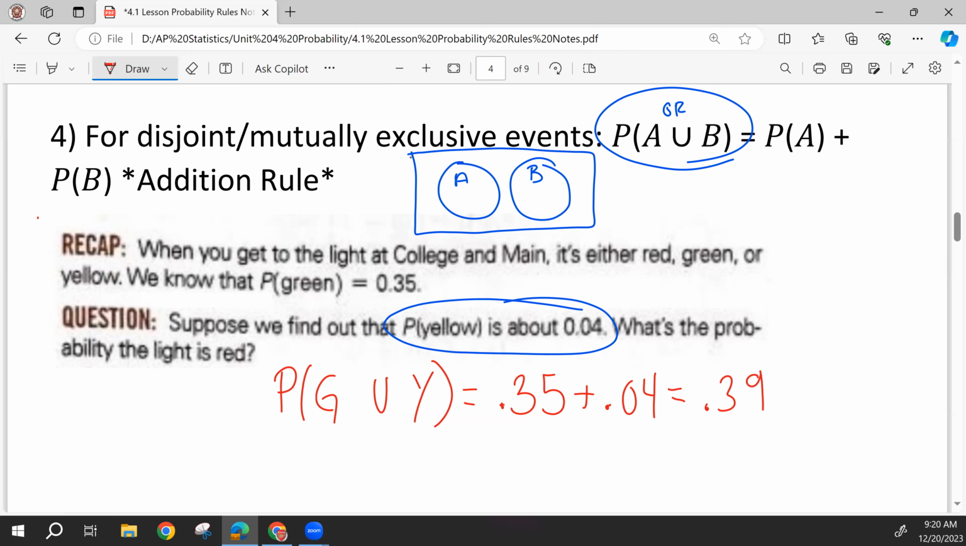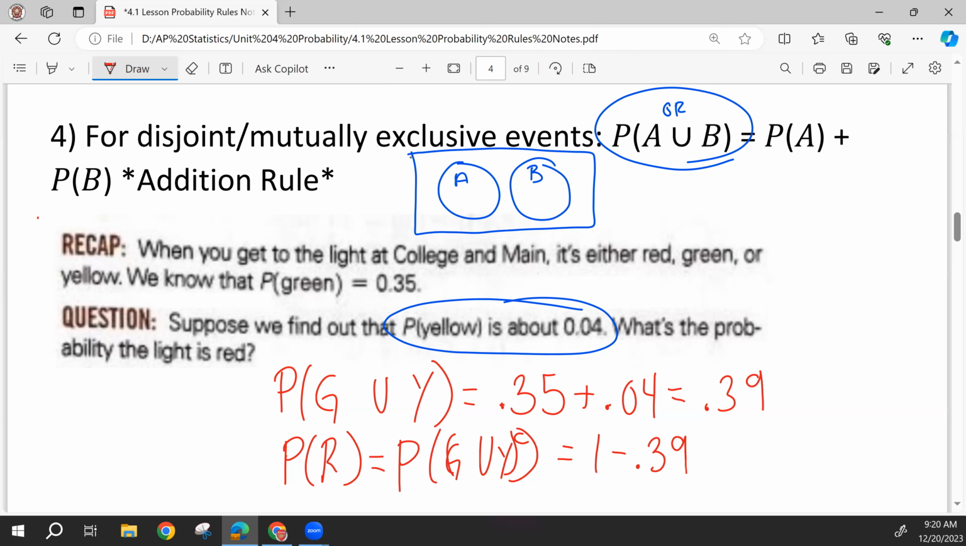So the probability of our light being red is the complement of that. If it's not green or yellow, then it's red. So this looks like the probability of green or yellow, and then we'll say complement. We can just subtract that 0.39 from 1 and get 0.61.